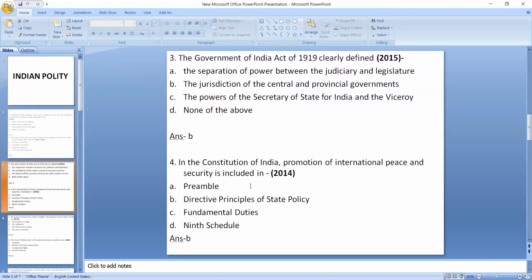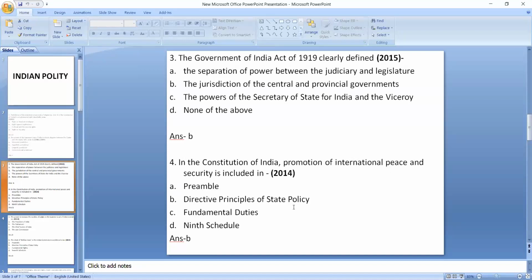The next is, in the Constitution of India, promotion of international peace and security is included in. This question came in 2014. Preamble, DPSP, fundamental duties, ninth schedule. The answer is B, directive principles of state policy. Okay. In this question, I would like to suggest that you try to memorize or learn the duties and the principles of directive principles of state policy in a proper manner.